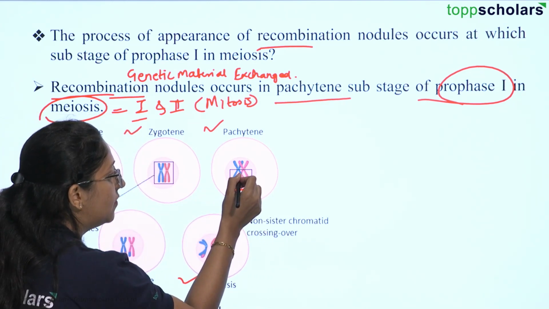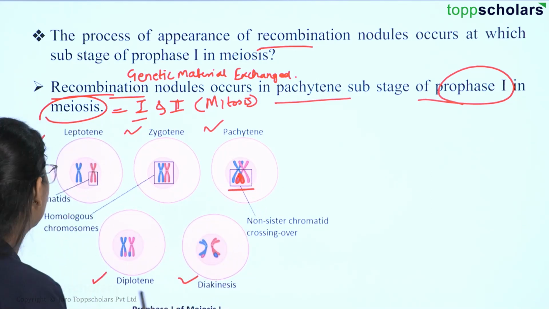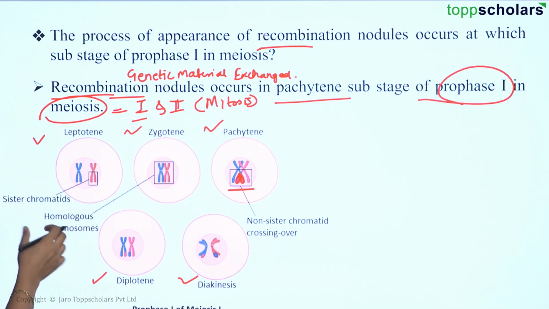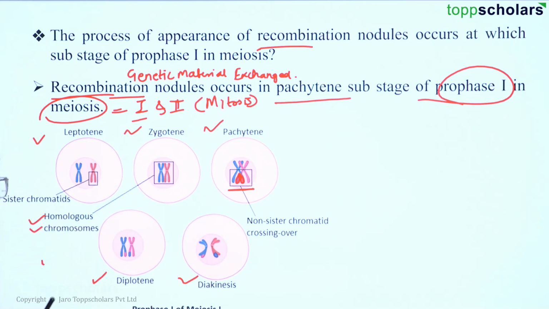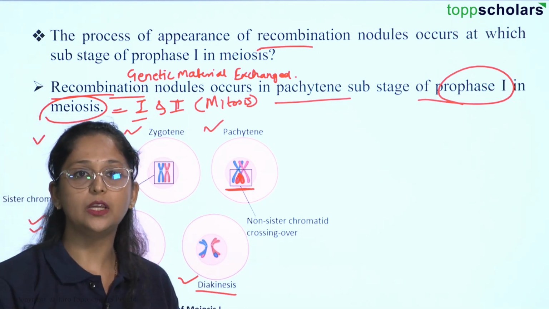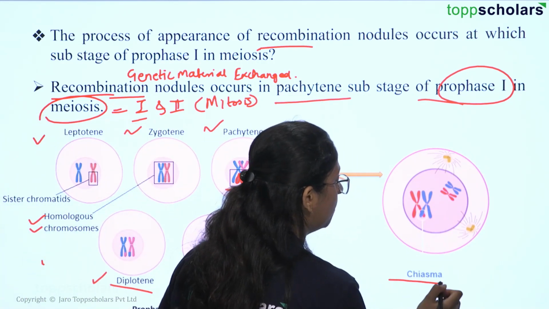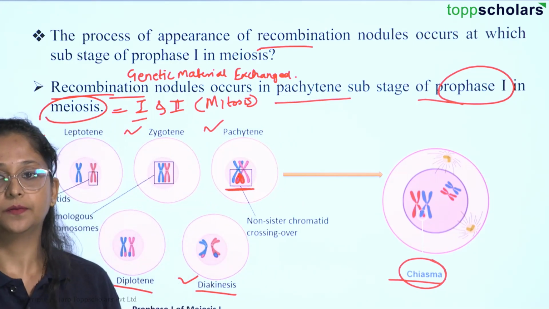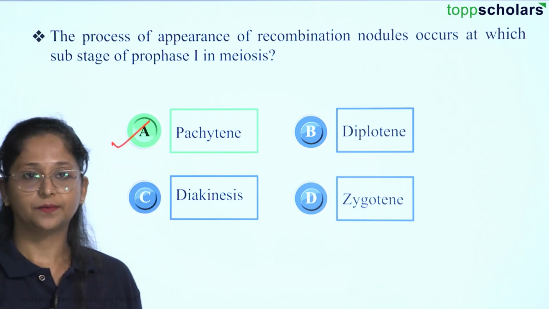Because in the pachytene, we can see the genetic material getting exchanged, that is the step of recombination. In the leptotene, the sister chromatids are just arranged, right? In the zygotene, they are pairing with the homologous chromosome. But in the pachytene phase, we see the recombination beginning. In the diplotene, the recombination is completed, and in diakinesis, they are separated. So here the answer would be pachytene. In the pachytene, the step where the recombination occurs, we call it the chiasma. So the correct answer here is option A, pachytene.